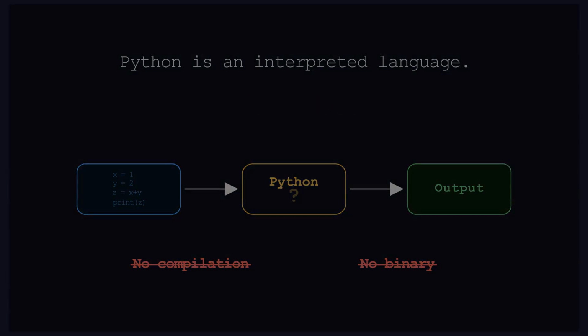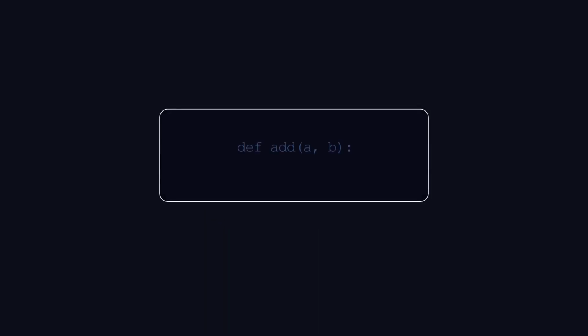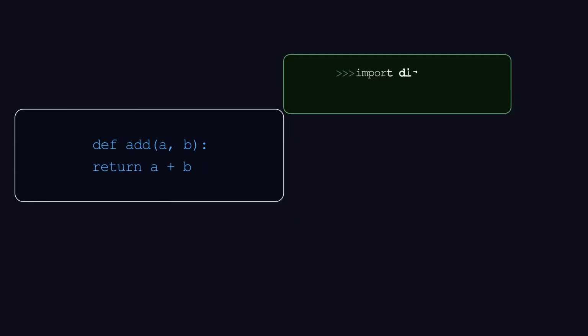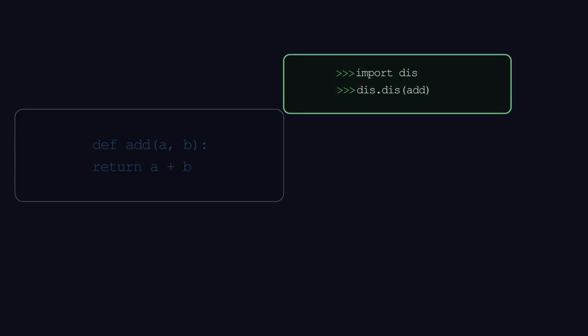Except, that's not what happens. Not even close. Let me show you. Take this function. 2 lines, adds 2 numbers. Nothing fancy. Now watch, import dis, call dis.dis on that function. And look what comes out.